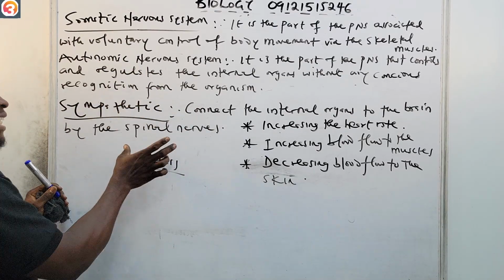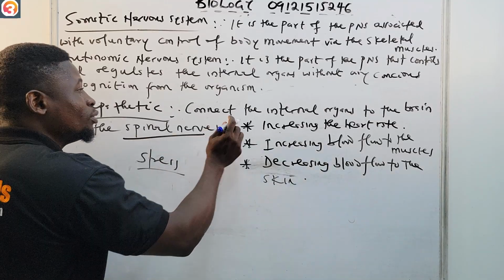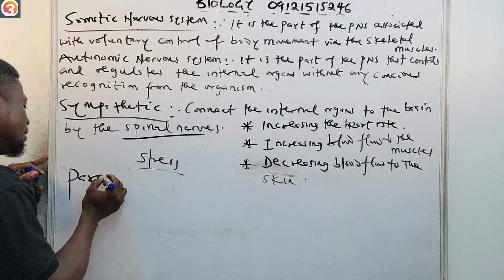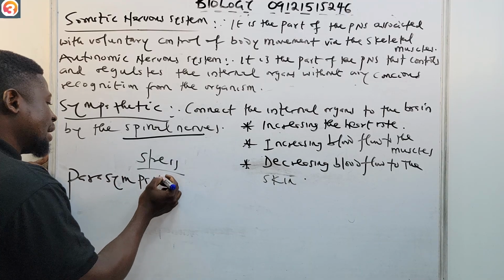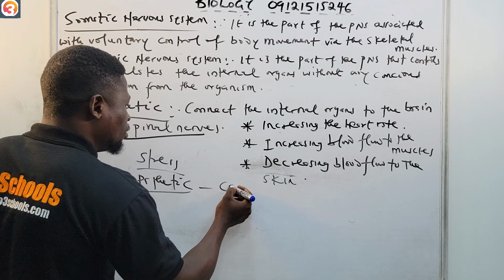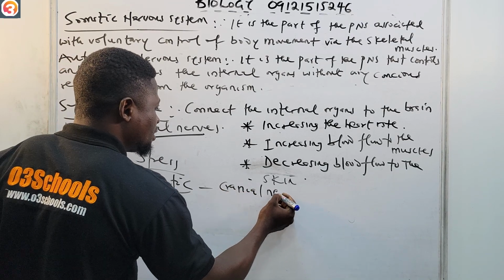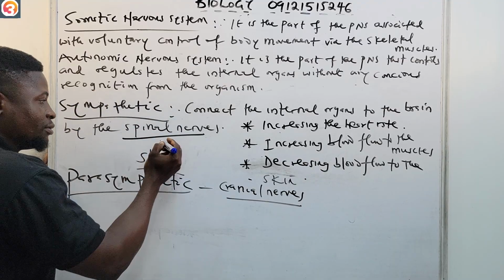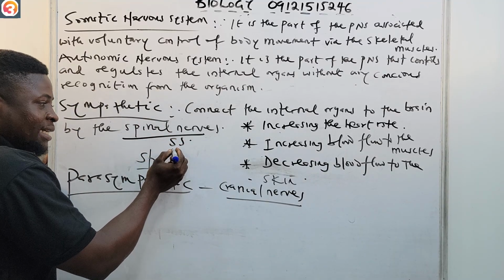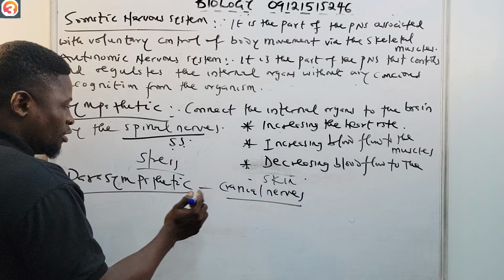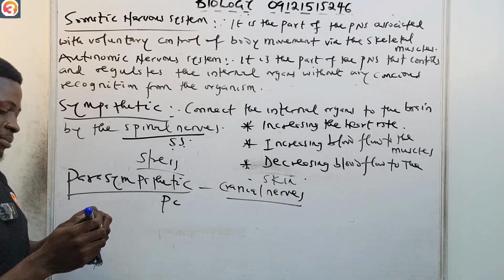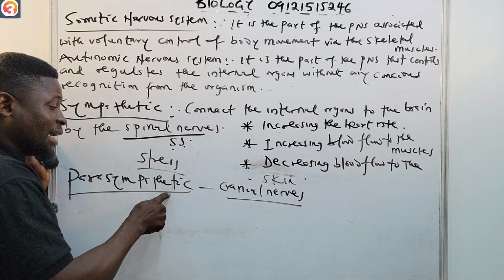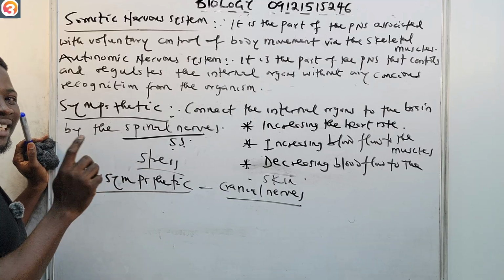Okay, and we say the nerve fibers are the spinal nerves. They connect the internal organs to the brain by the spinal nerves. But the nerve fibers of the parasympathetic nervous system are the cranial nerves. Do not mix them. So for the sympathetic nervous system, spinal nerves, so SS, just know sympathetic spinal, parasympathetic cranial. So PC, like your personal computer, is a code that I can use to remember. So the nerve fibers of the parasympathetic nervous system are the cranial nerves.